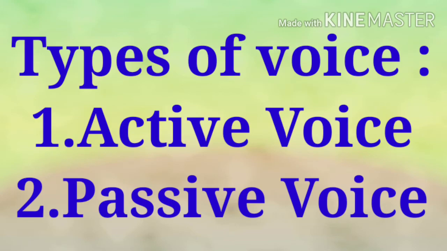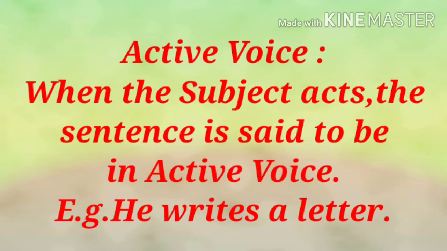Types of voice. There are two types of voice: one, active voice, and two, passive voice. Let's understand active voice. When the subject acts, the sentence is said to be in active voice. In active voice, subject is active. Subject does an action. Let's understand through example.